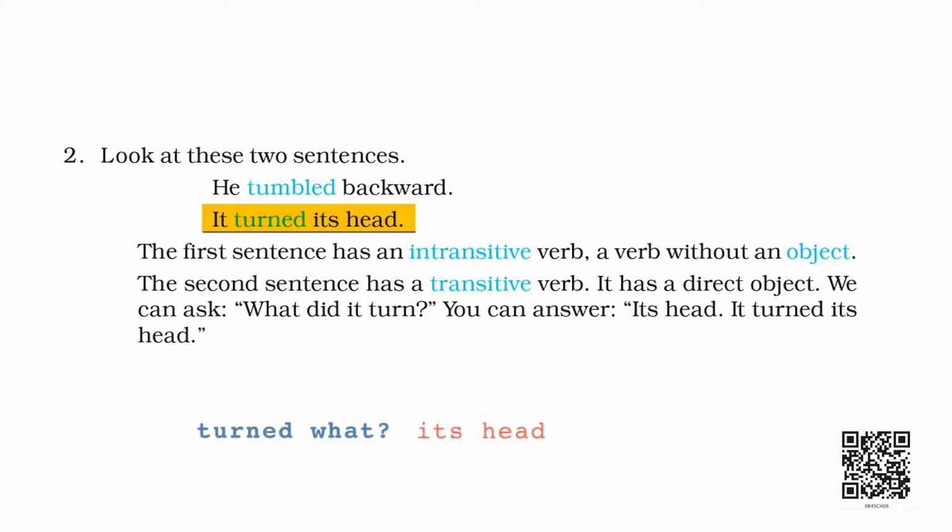Turned its head. Turned is the verb in the sentence. Its head, which is the answer to the question, turned what, is the object of the verb. So, this sentence, which has a verb that has an object, this kind of a verb is called a transitive verb.